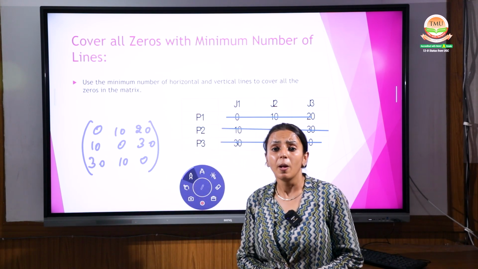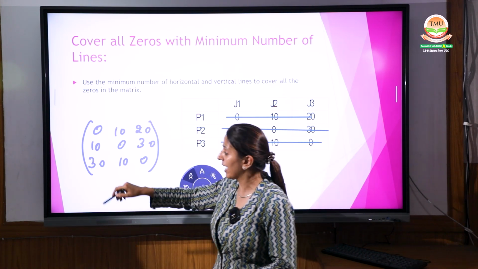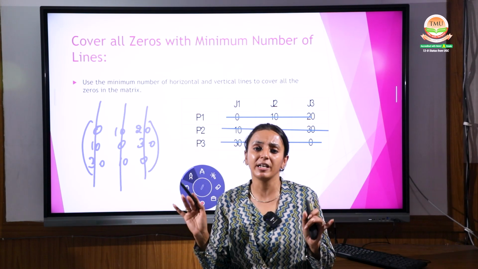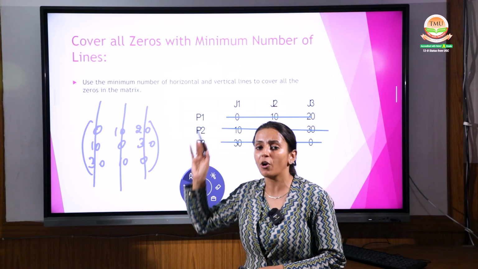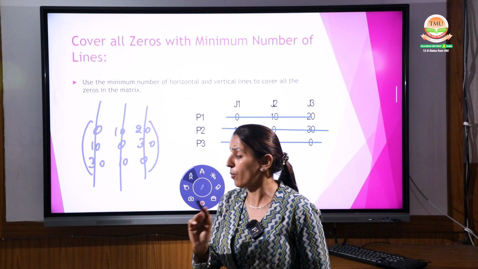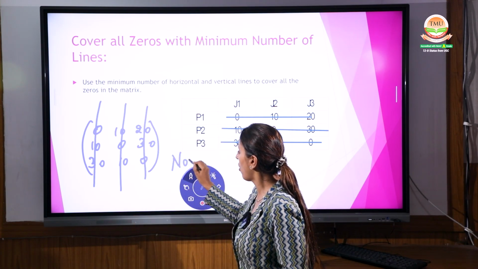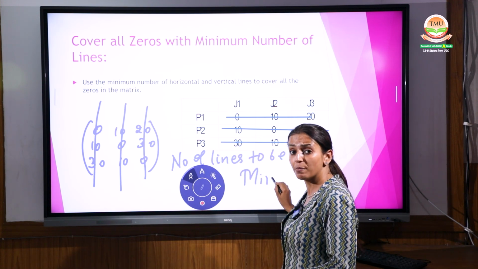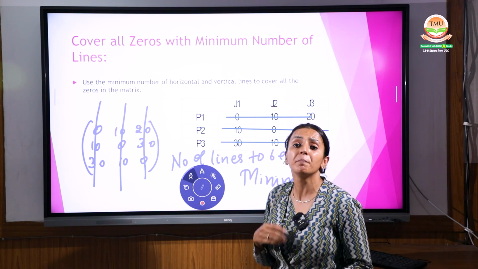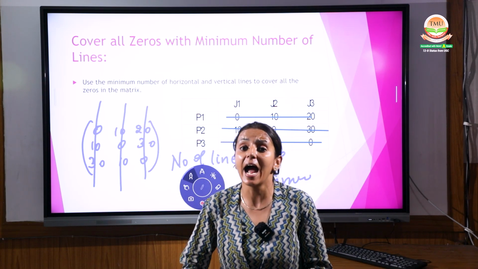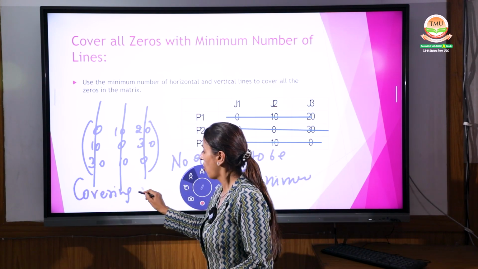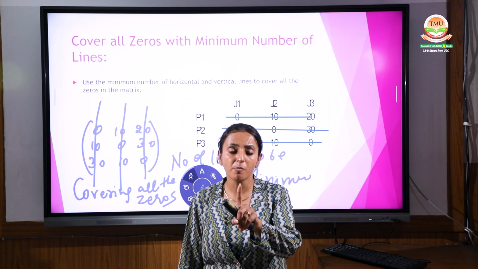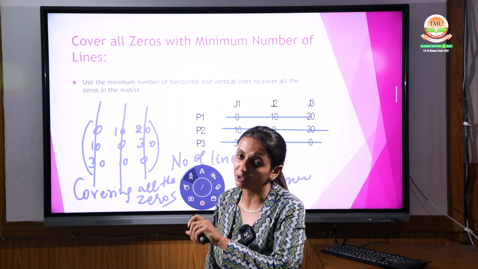Ma'am, you have drawn the lines this way. I can do it in this way, this, this. Yes, you can do it. That doesn't matter. Either you can draw in a vertical way or horizontal way. The main point is the number of lines should be minimum. The main point is your lines should be as few as you can and covering all the zeros. That is the main point. Minimum number of lines and covering all the zeros, right?